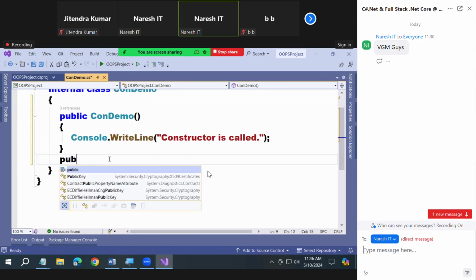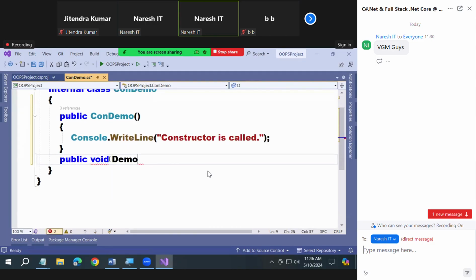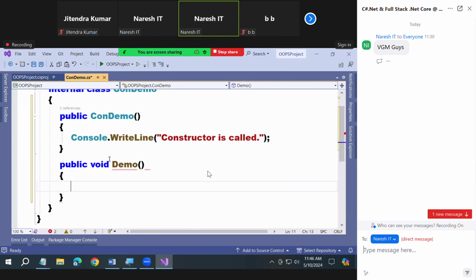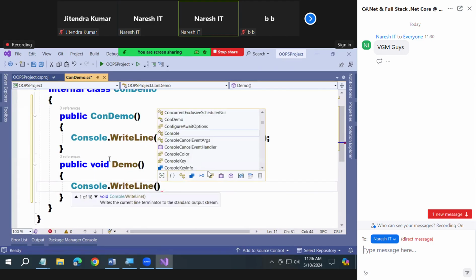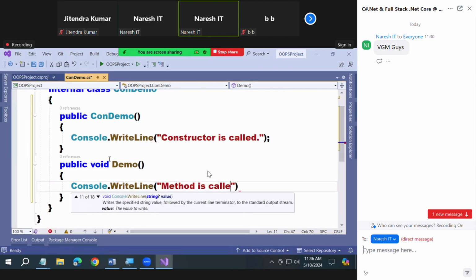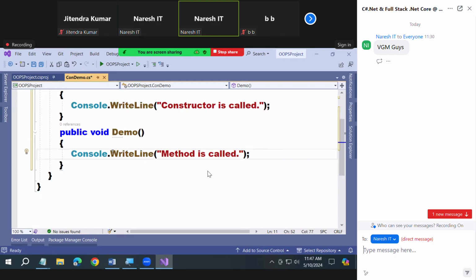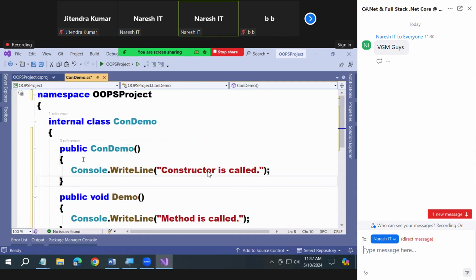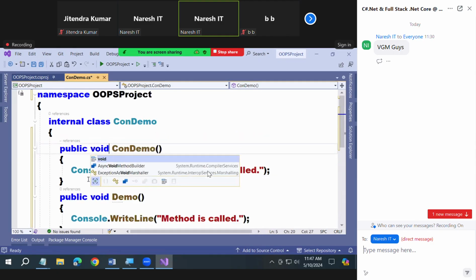I'm also writing a method here, public void demo. Console dot WriteLine, method is called. Okay, method is called. See here, if I remove void, I get an error. Why? A method must have a return type compulsorily specified. And here, if I try to write void, I'll get an error.